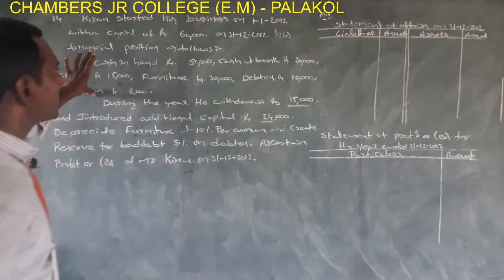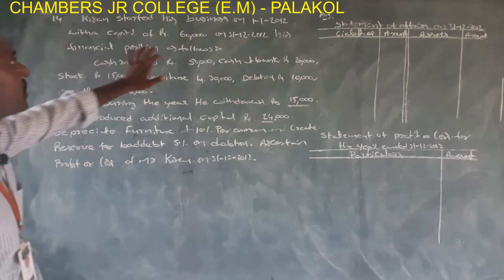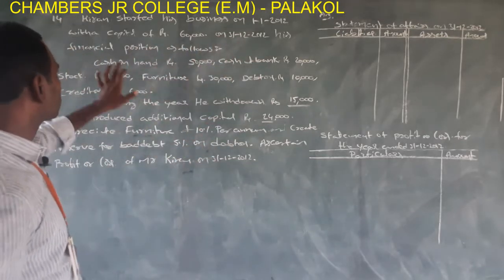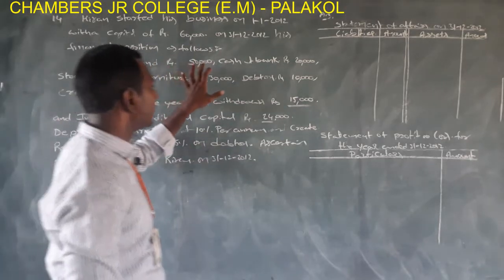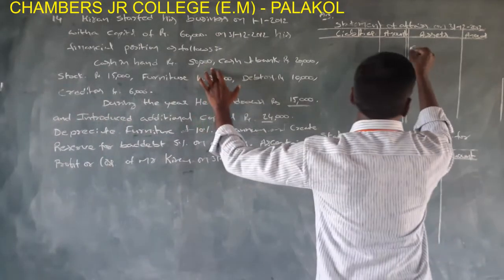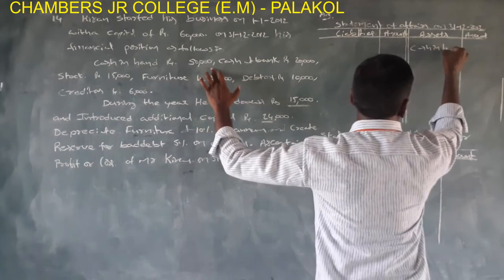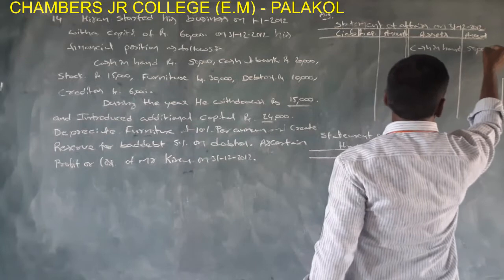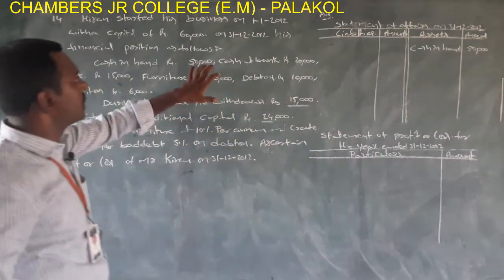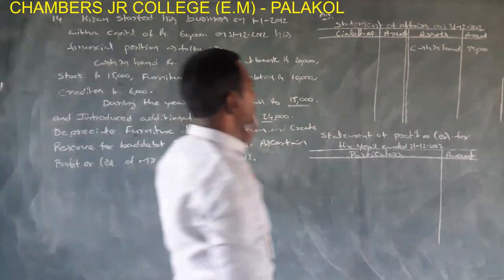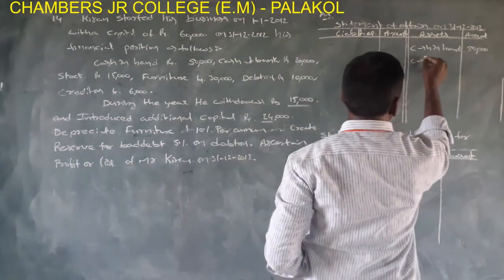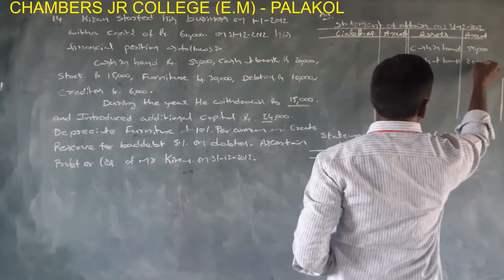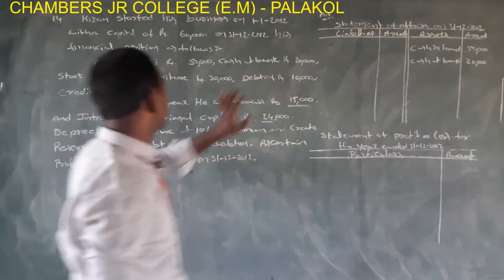Here the closing assets and liabilities are given. On 31st/12/2012, his financial position is as follows. Cash in hand is an asset, taken into the asset side, rupees 50,000. Cash at bank 20,000. This is also an asset.